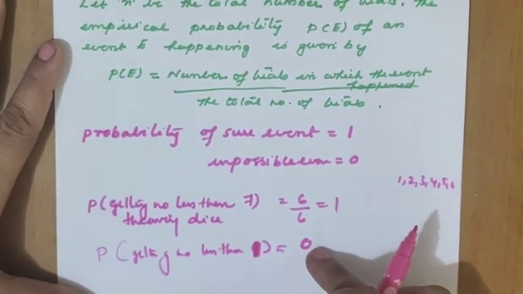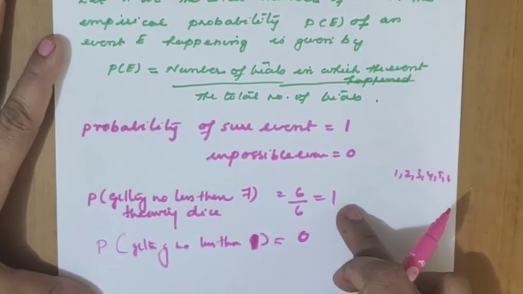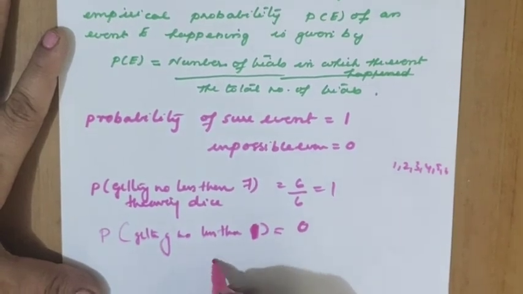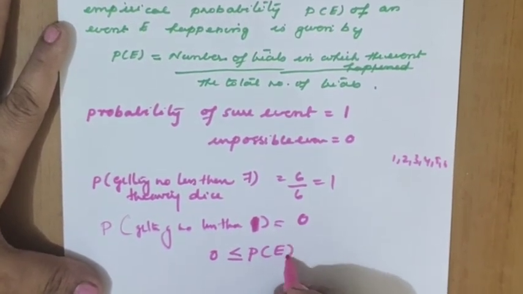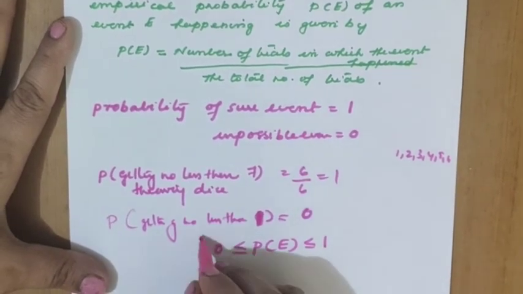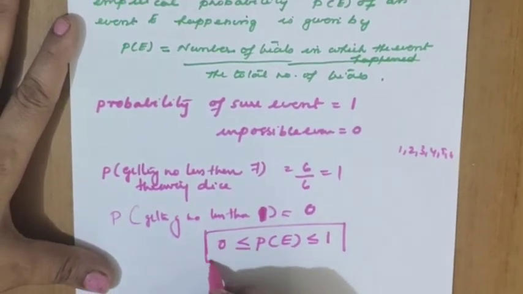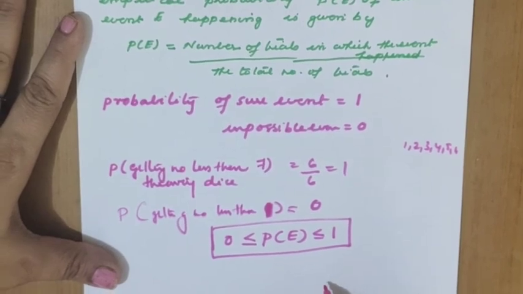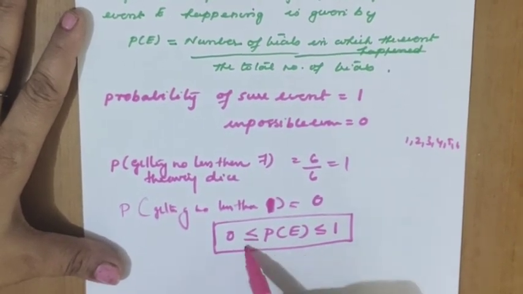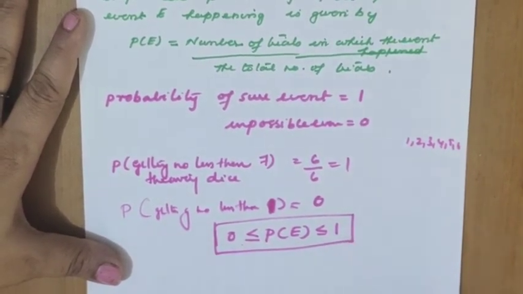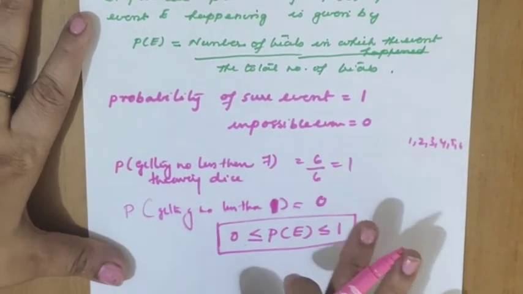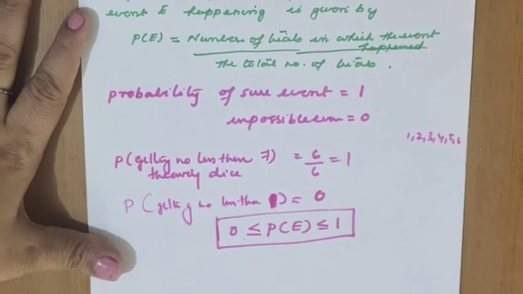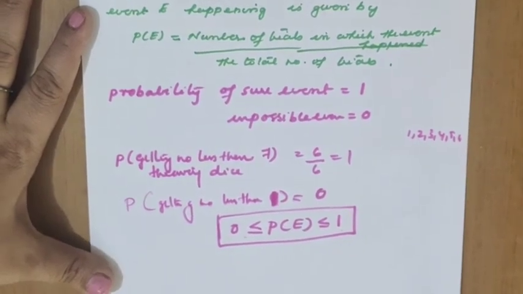So the concept is that the value of the probability always varies between 0 and 1. Sometimes the value is equal to 0, sometimes equal to 1. So what is the conclusion? 0 is less than or equal to P(E), which is less than or equal to 1. Sometimes it is equal to 0, sometimes it is equal to 1. These are some basic concepts you should know related to probability. With this, I am winding up today's video. Thank you.